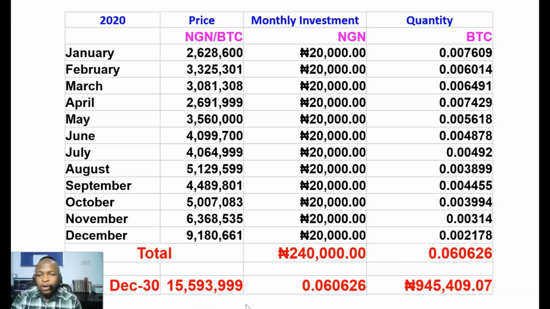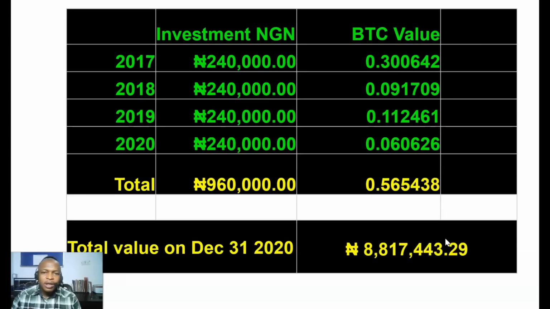So if I sold this particular Bitcoin on December 30th, Bitcoin was worth 15 million naira on December 30th. I would have made 945,000 naira. So total investment 240,000 naira. Total amount that I would sell the Bitcoin for is 945,000 naira, which is a good investment, right? Now let's just compound again.